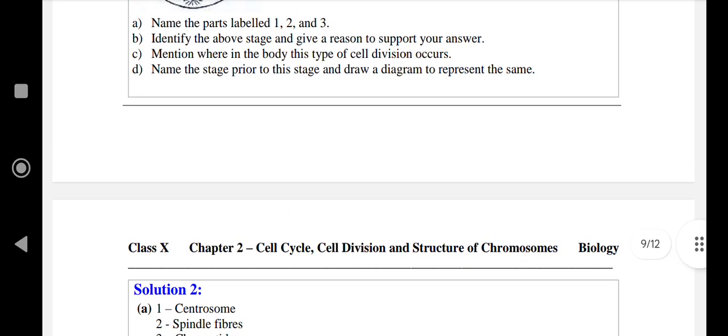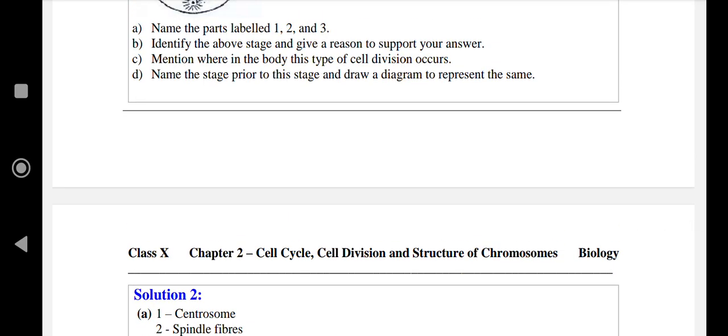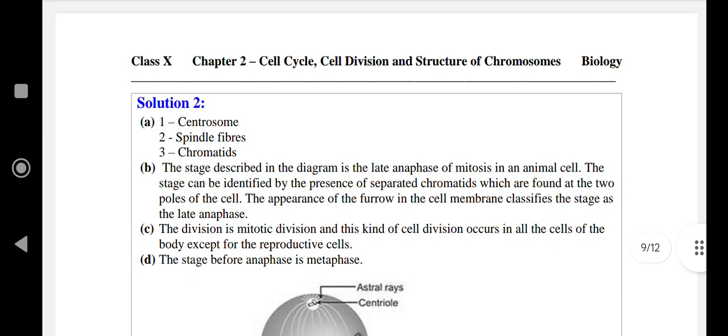Next question is: mention where in the body this type of cell division occurs. Answer is the division is mitotic division, and this kind of cell division occurs in all the cells of the body except for the reproductive cells.